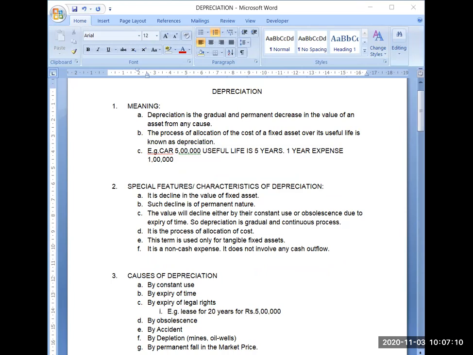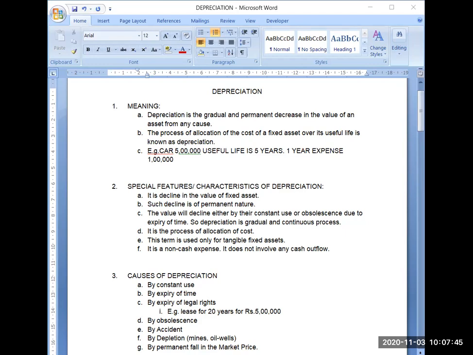Suppose you have purchased a car for rupees 5 lakh and the amount of depreciation is 1 lakh. Then the value has gone down by 1 lakh permanently. Your car value is now 4 lakh. You will not be able to recover that 1 lakh rupees loss anyhow. It is of permanent nature. The value will decline either by their constant use or obsolescence due to expiry of time.